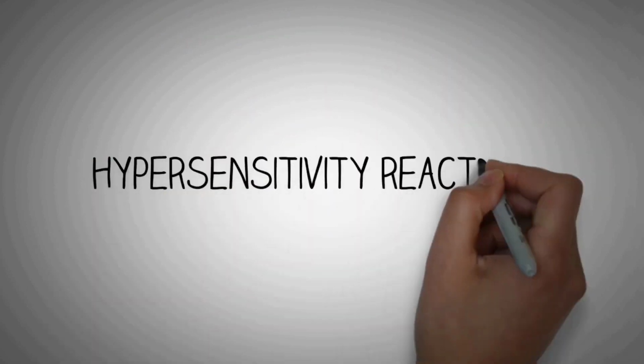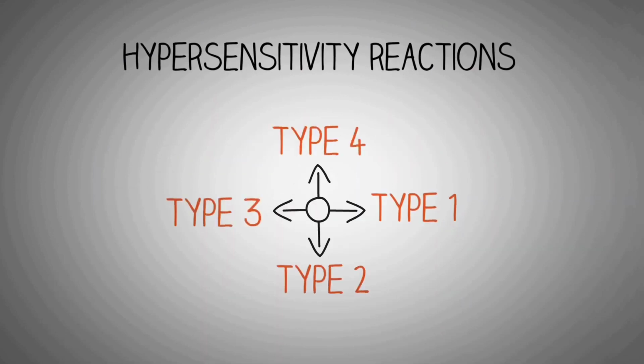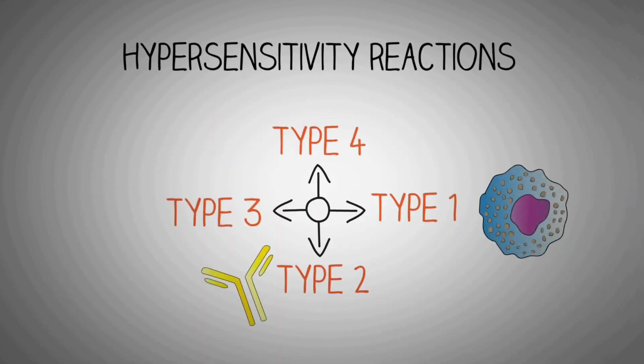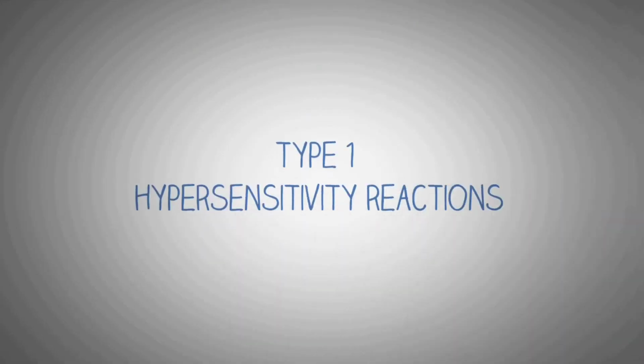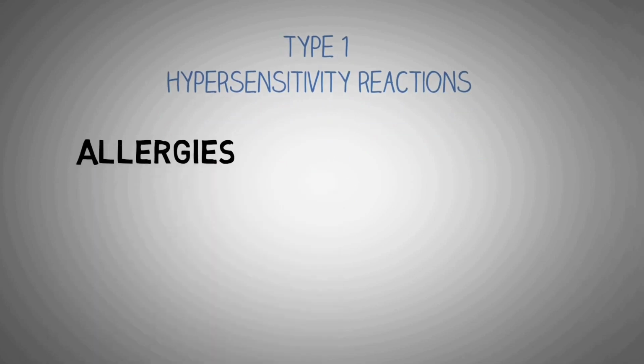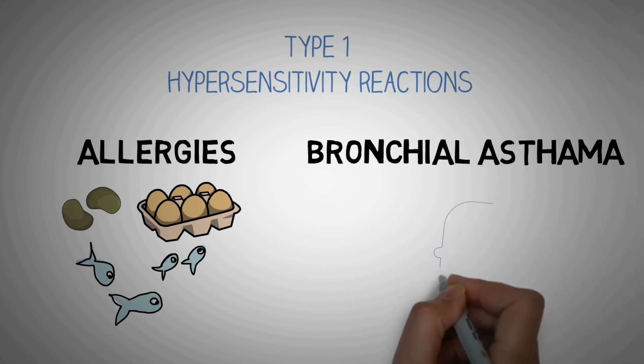Now, hypersensitivity reactions are of four types, type 1 to type 4, which differ from each other in which components of the immune system are involved in each one. Let's start with type 1 hypersensitivity reactions. Allergies are classic examples of type 1 hypersensitivity reactions, which can be allergies to food like peanuts, eggs, fish, or allergies to dust and pollen. Bronchial asthma is also an example of type 1 hypersensitivity reactions.